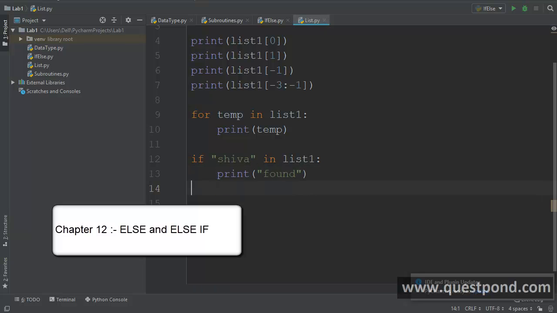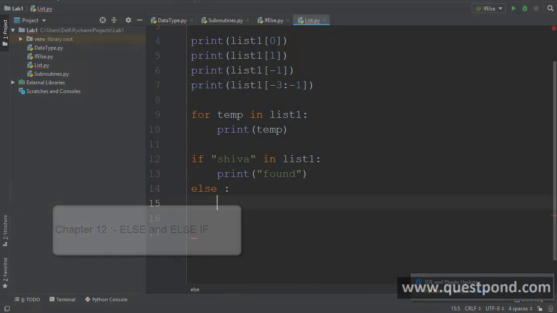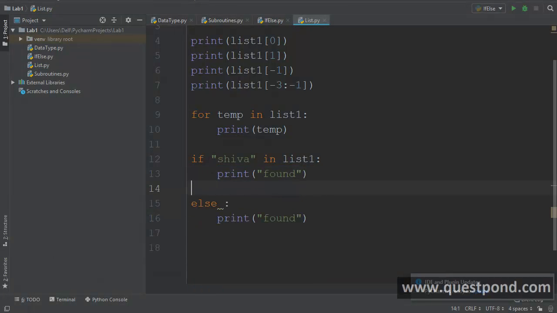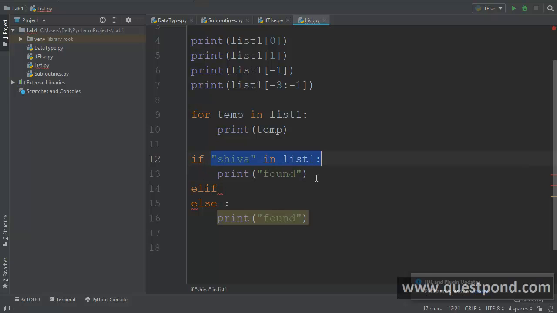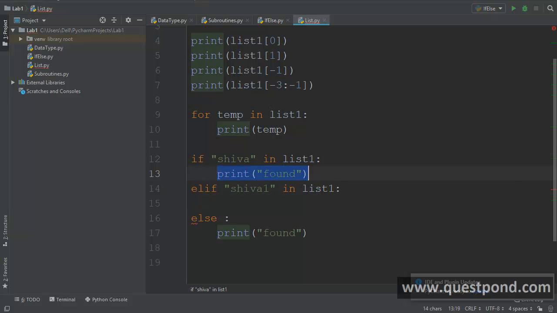Also, if you want to put an else, then you can say else print not found. And if you want to put an else if, meaning you have one more if condition here, then we need to use elif. So elif, if Shiva 1 is in the list, then display print found, or else if none of these conditions work, then fall back to the default. So for else if you need to use elif, and for else it's normally the simple else.